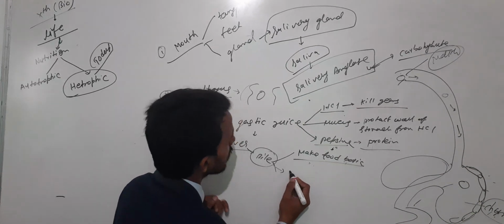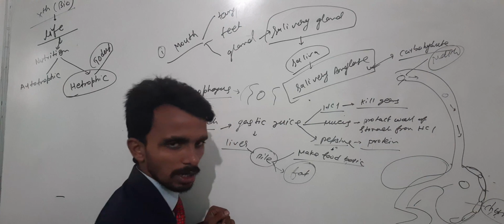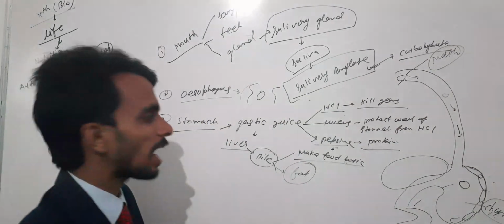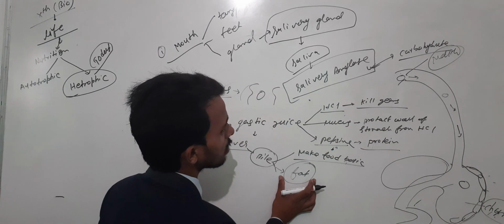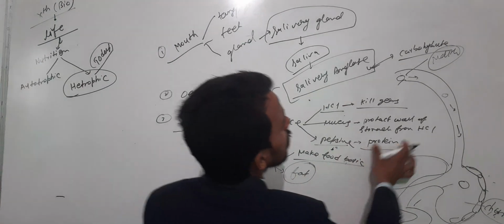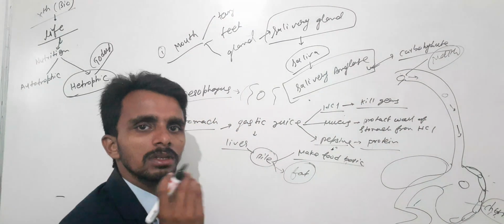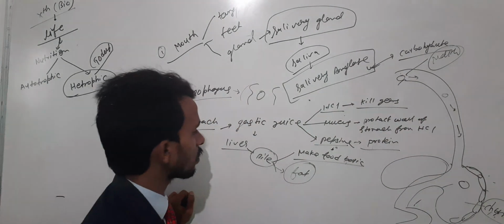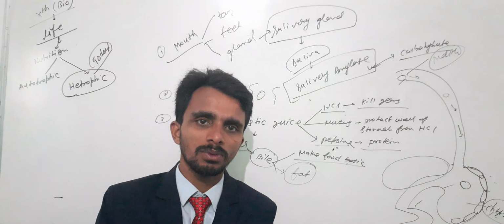So bile emulsifies the fat. Basically fat is broken down here. In general terms we may call it a slight breakdown, emulsification of fat. Now fat is here, protein is here, carbohydrate is here. So once in the mouth, stomach, and by the action of bile, food is slightly broken down.